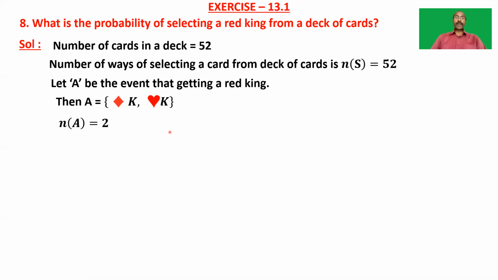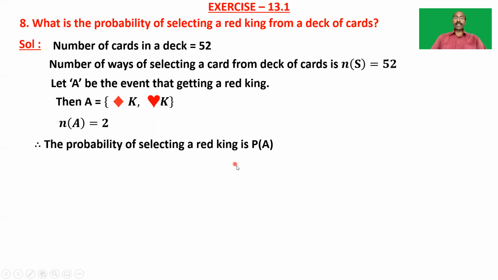Now, the probability of selecting a red king from a deck of cards is P of A, which is equal to the number of outcomes favorable to A by the number of all possible outcomes, denoted by N of A by N of S, which is equal to 2 by 52, and is equal to 1 by 26.